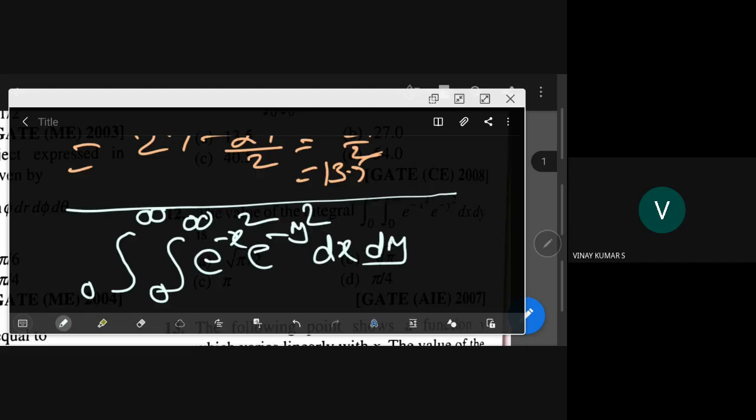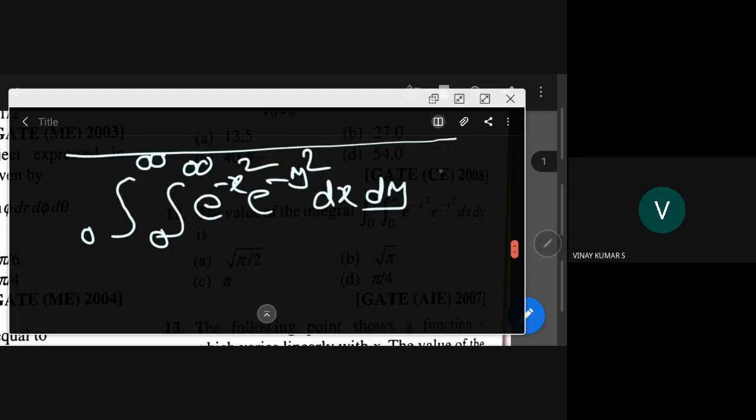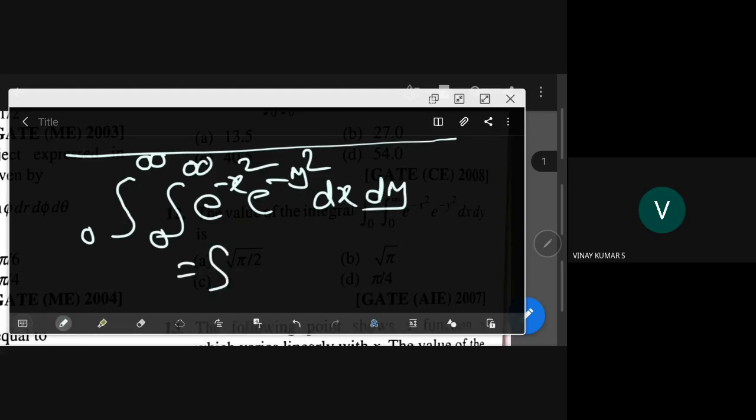See, integral of e power minus x square dx. This can be easily done actually, provided you have something like this. This is okay, right? Now we will identify the region here. Identify the region, that is better first. Where is the region?